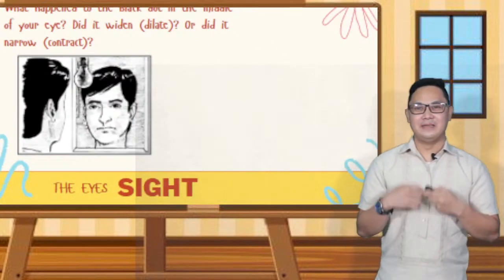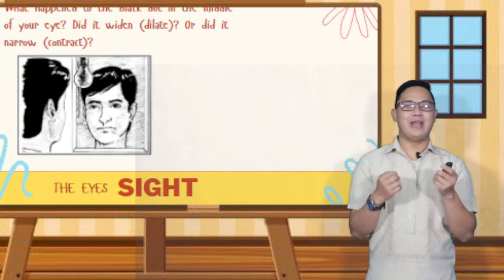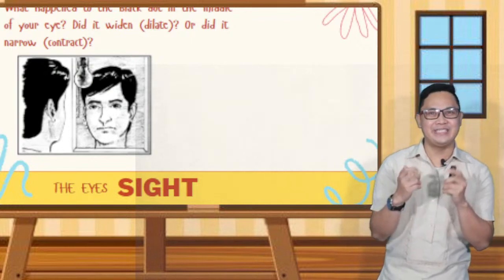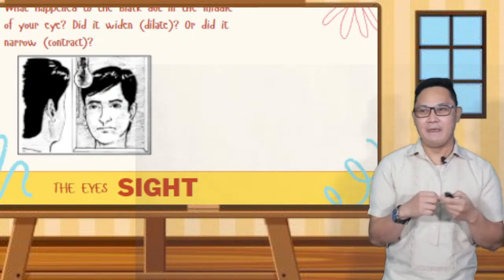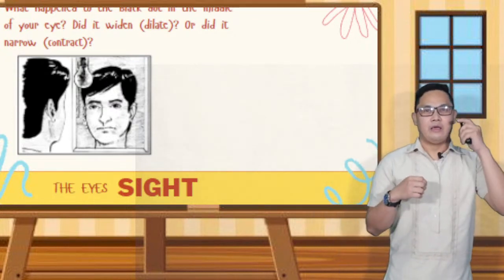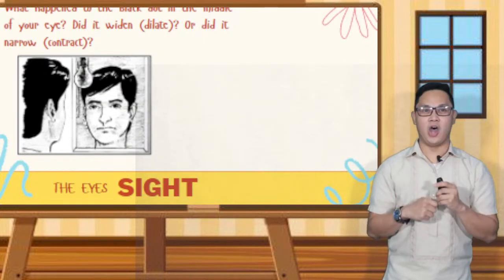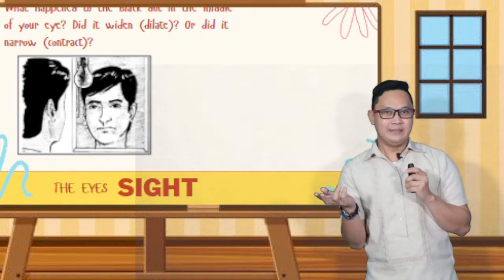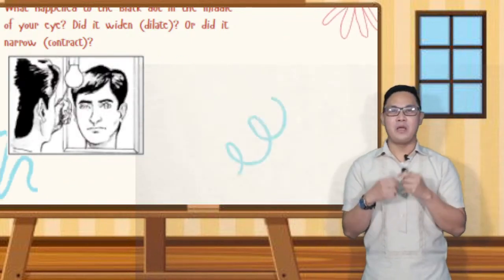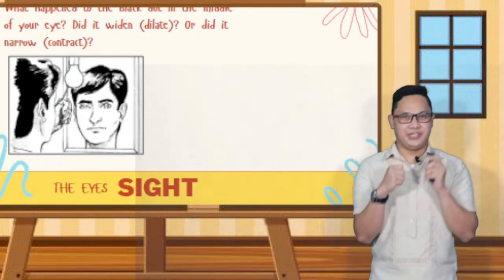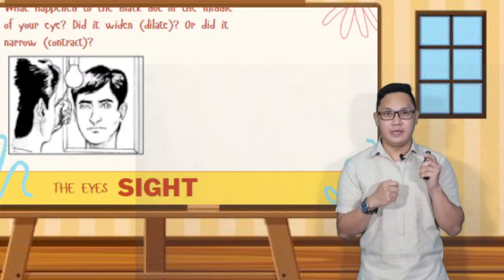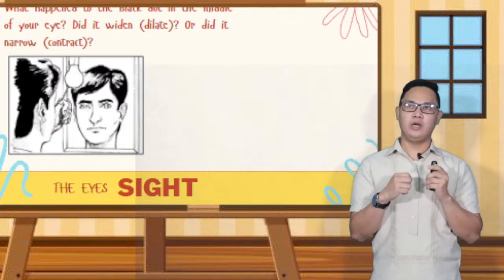Now, let's learn more about your eyes, their parts and functions. As you can see in the picture, what happened to the black dot in your eye if the light is turned off? Would it widen or narrow? On the other hand, what if the light is turned on? Will the black dot in your eye widen or narrow?